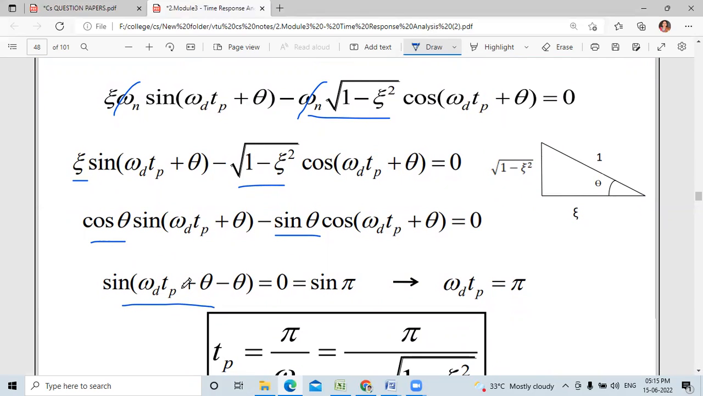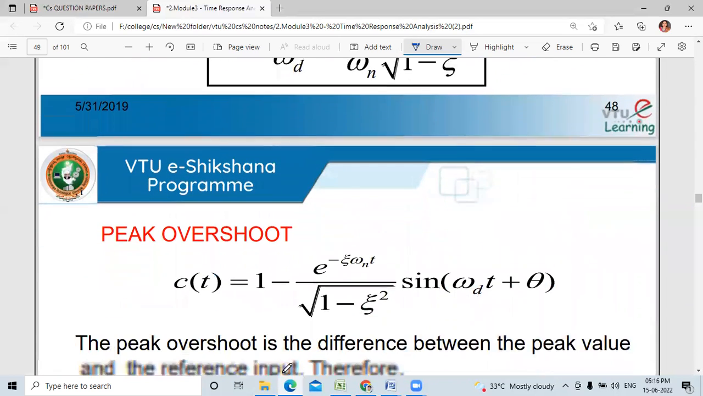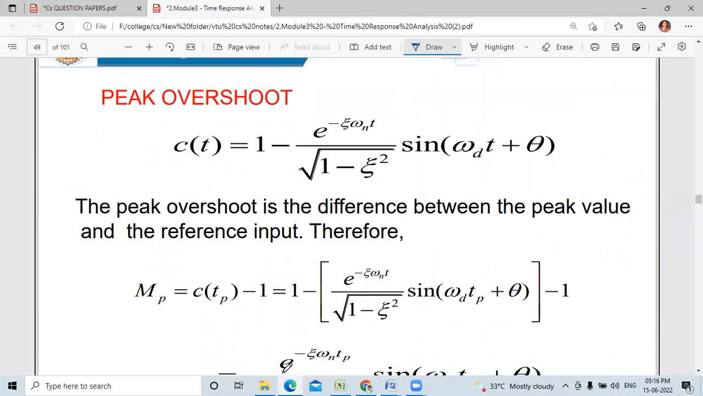So the theta gets cancelled, you'll get 0, because sin omega d t_p equals 0, that is equal to sin pi. So what is the value of pi here? Pi equals omega d into t_p. But what is the value of t_p here? t_p equals pi divided by omega d. For peak overshoot, the same formula you need to substitute.